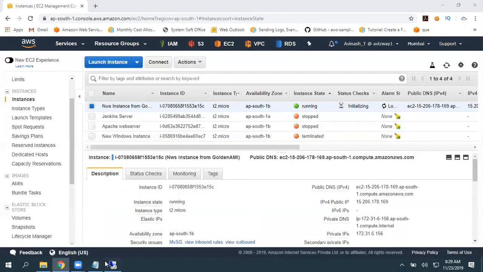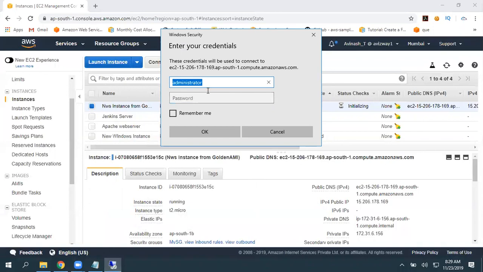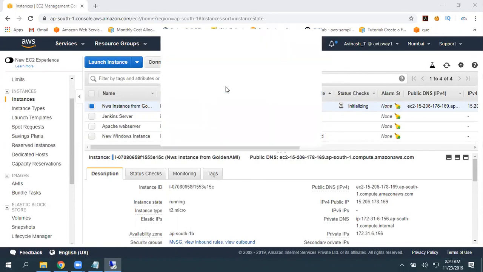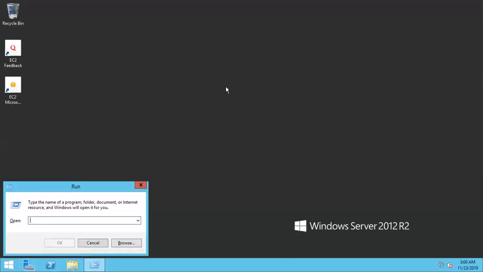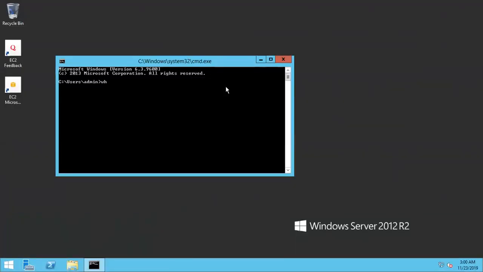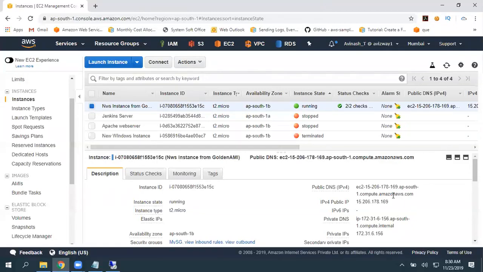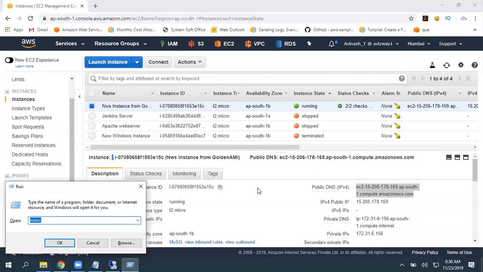Okay, so now again, along with administrator, we even created an admin user also, we can use that. Now I've logged in not as administrator. We created another user, admin, and we have given local admin rights and remote access. By using that user, we logged in. So if you want to verify, open command and give whoami. Within this computer, you're administrator. Okay, let's keep this session active and we can take another session also.